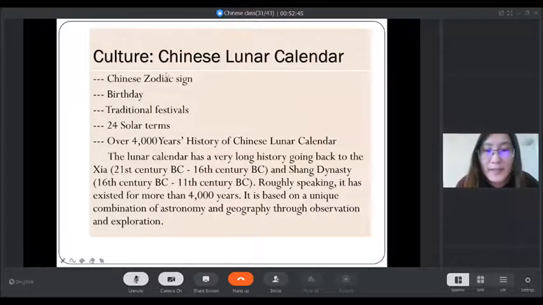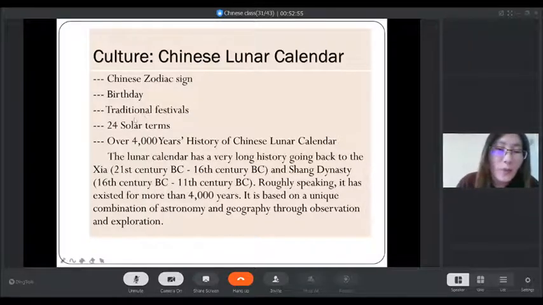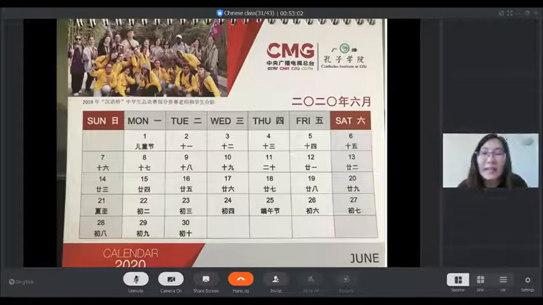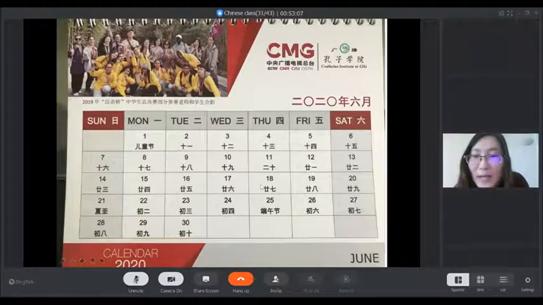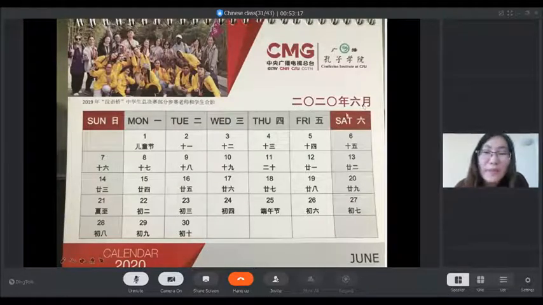This traditional calendar is widely used in China, for the traditional festivals and also for people's birthdays. We always use this calendar. But look at this page of the calendar. For example, this one. Which year? Which month? This is 2020年6月. That means June 2020.